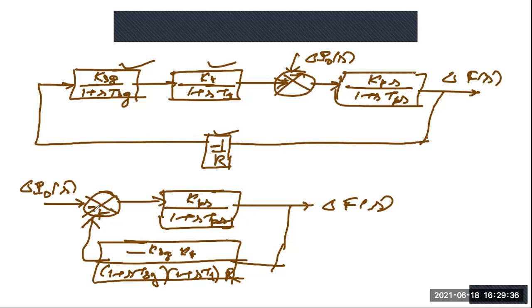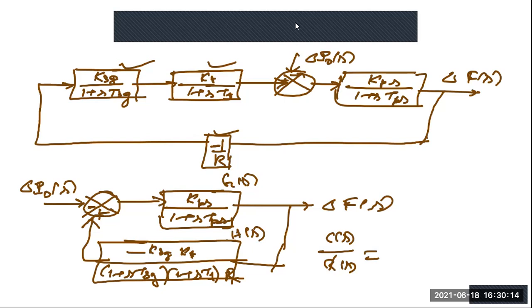Now if you have the negative input, what will be the transfer function? If this is your GS and this is your HS, your CS by RS equals what? If this is a negative input, GS by 1 plus GSHS. But you have the negative now.